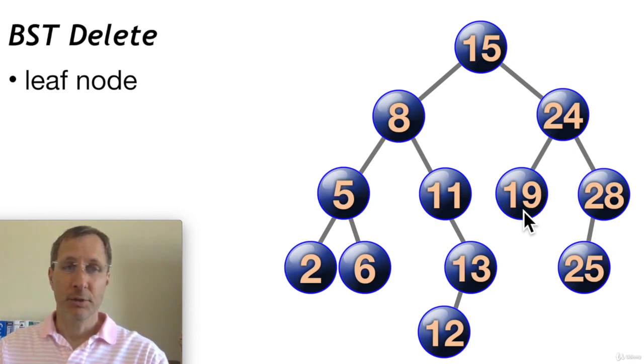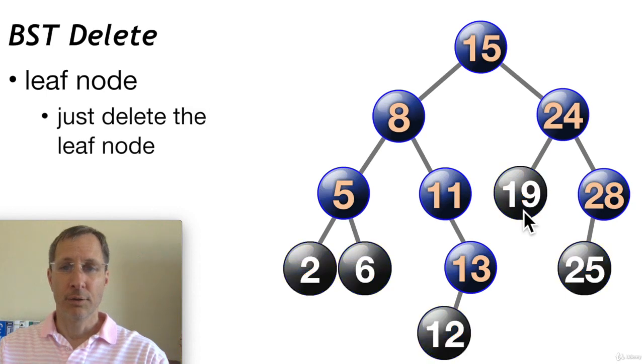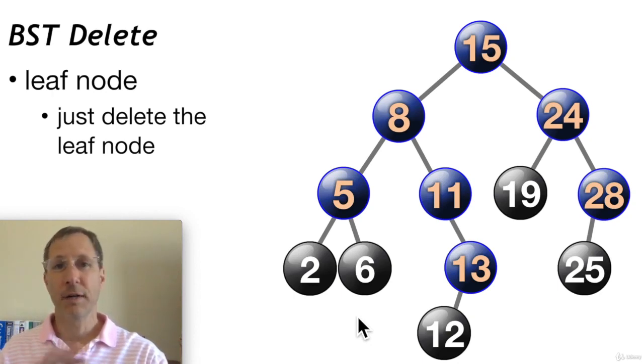So let's first look at the possibility that the number we want to delete is a leaf node. Look, these gray nodes are all leaf nodes. In the case of a leaf node, it's easy for us to just delete it without affecting anything else in the tree. These are bottommost nodes, so it doesn't affect the organization of anything else. We can just delete that node if it's a leaf. That's the easiest case.